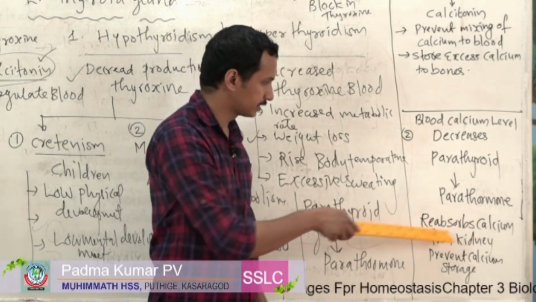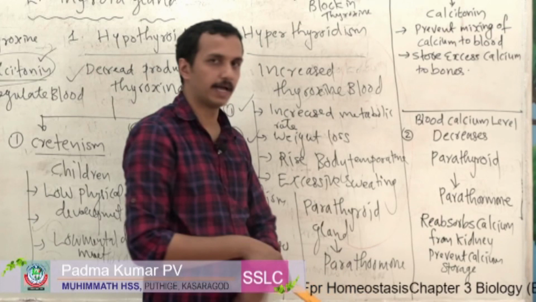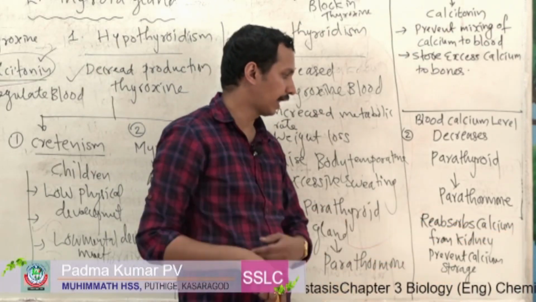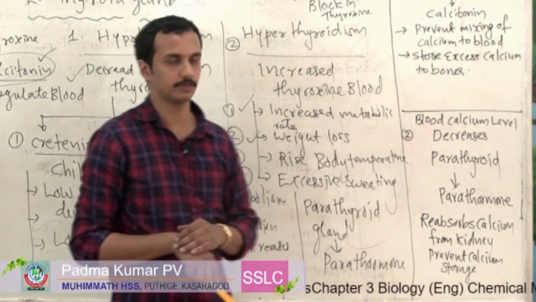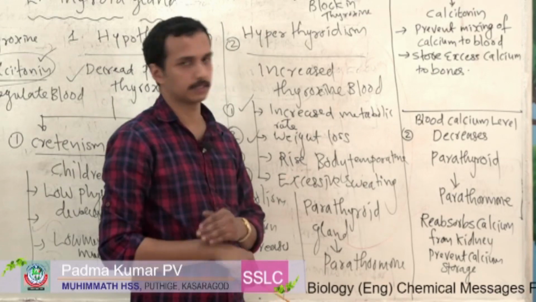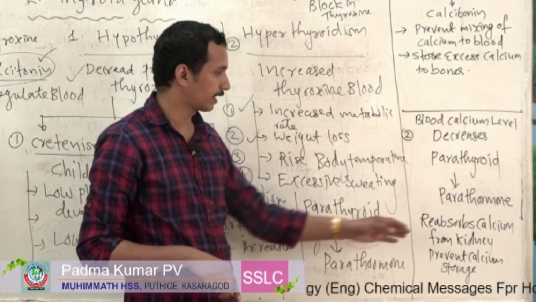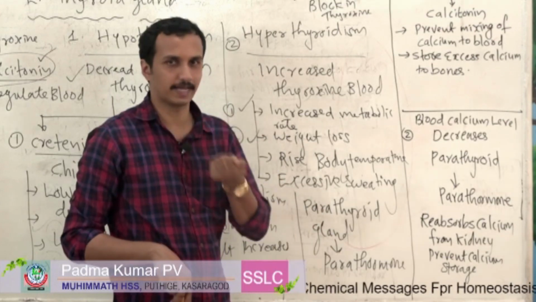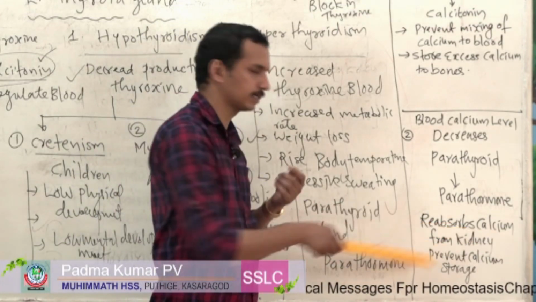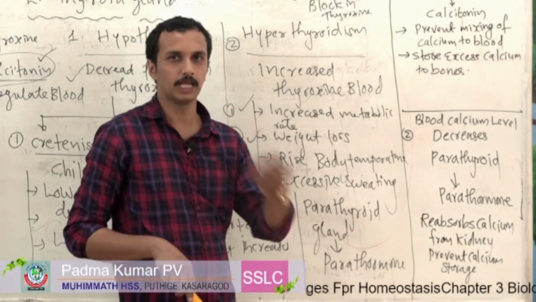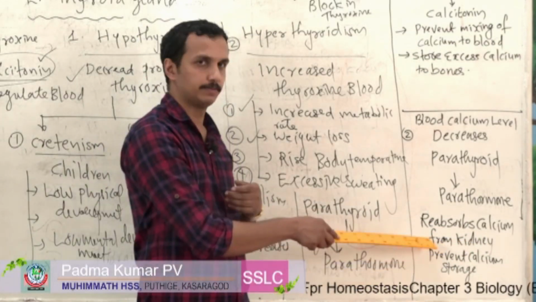So what are the functions performed by parathormone? First function, reabsorbs calcium from kidney. The situation is decreased blood calcium level, so parathormone will reabsorb. Reabsorb means it absorbs back, mainly from the kidney. Calcium ions are reabsorbed back to blood.